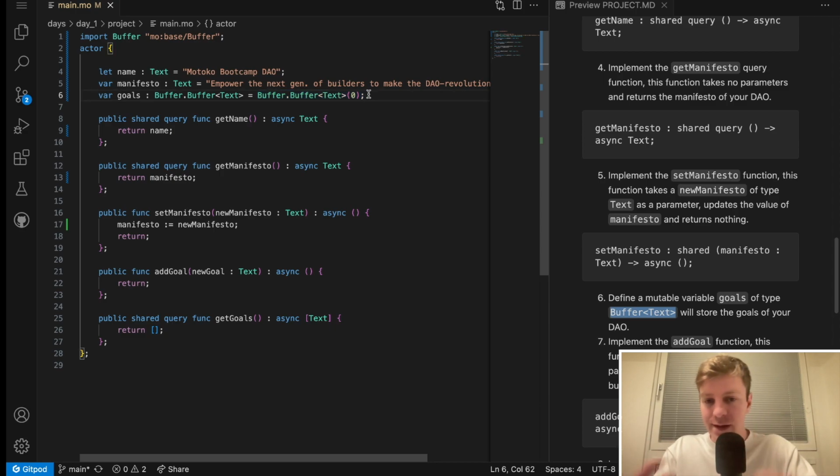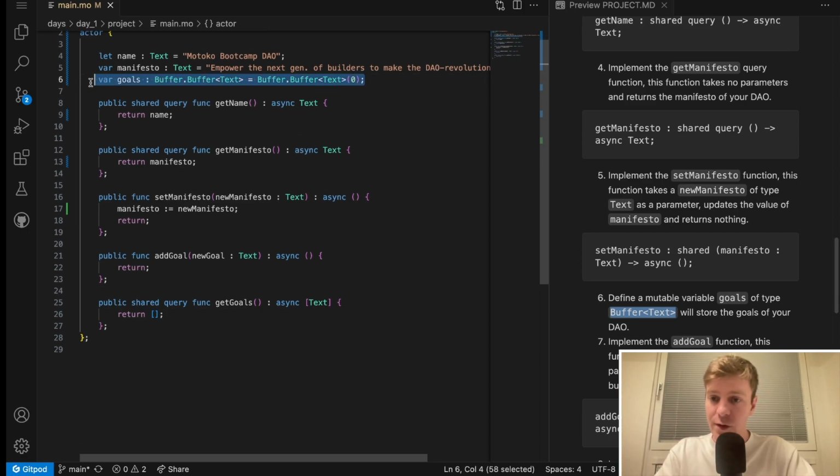Usually, if you already know that you will have some elements to start inside your buffer, you can set the initial capacity to the number of elements. For example, if we want to start with 10, we could set 10. But I will always put 0, this is a personal choice, and the buffer will automatically grow. It's not a problem if you put 1 or 5 or whatever, it's the same.